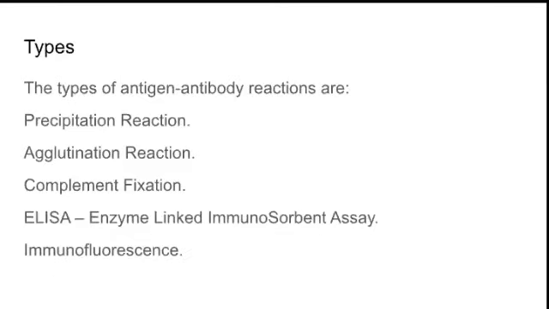The next is types of antigen-antibody reactions. Depending on the different types of antigen-antibody reaction, a lot of lab tests are conducted and identification of antigens happens in science. The types of antigen-antibody reactions are precipitation reaction, agglutination reaction, complement fixation, ELISA, that is enzyme linked immunosorbent assay, and immunofluorescence technique. All these reactions help us in diagnosis of antigens or microorganisms, and there are different types of antigen-antibody reactions in vitro and in vivo.